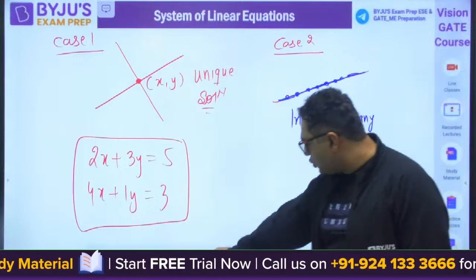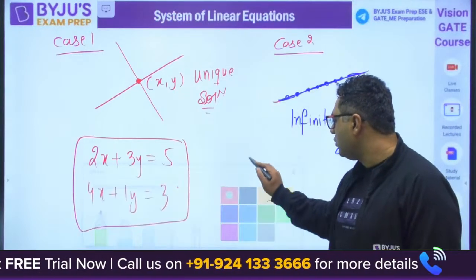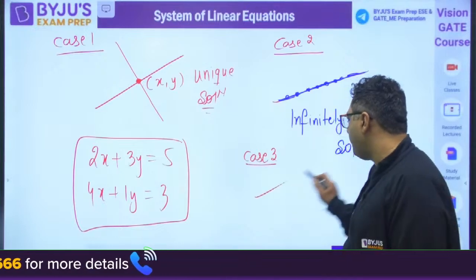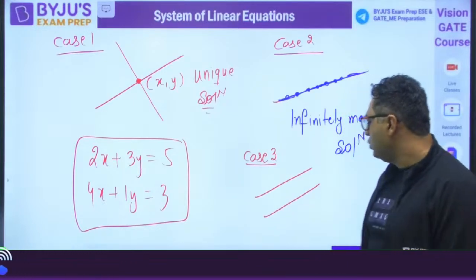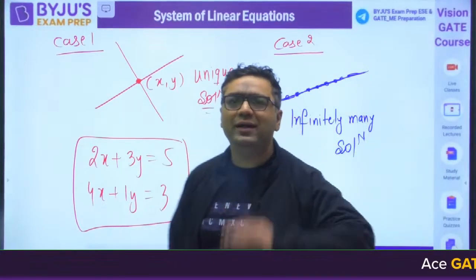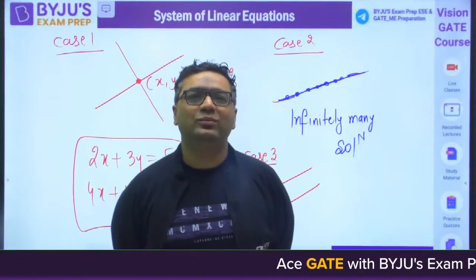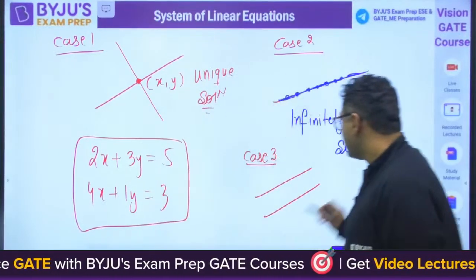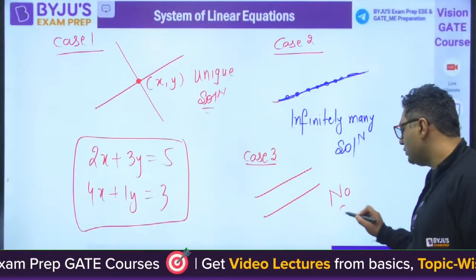Then my dear, we can also have a third case where we would be having parallel lines. You know, parallel lines never intersect. So parallel lines are never going to intersect. So for this condition, I will be calling it no solution.